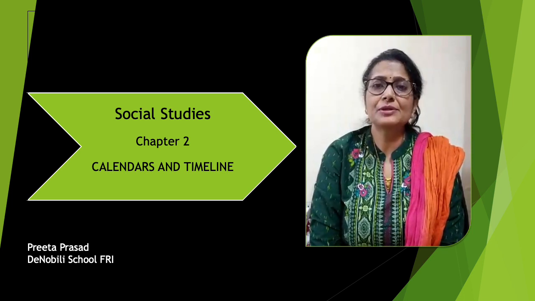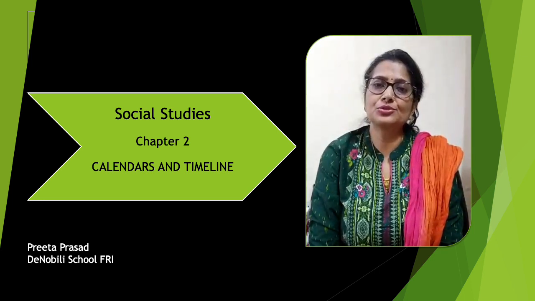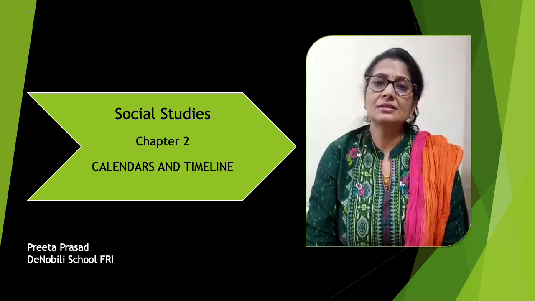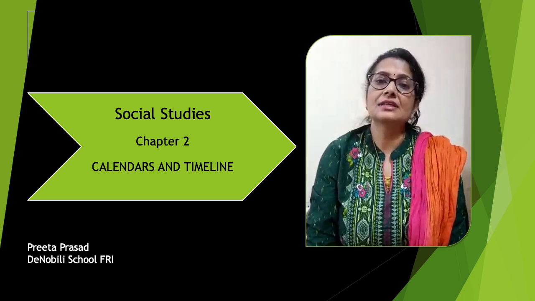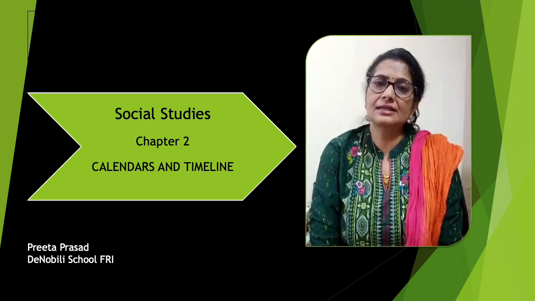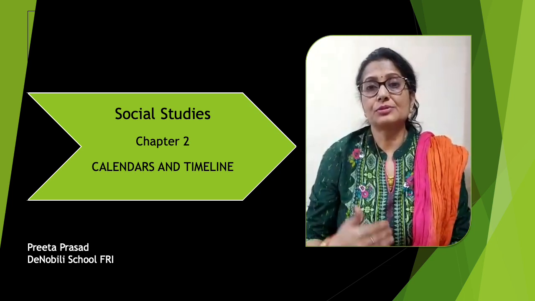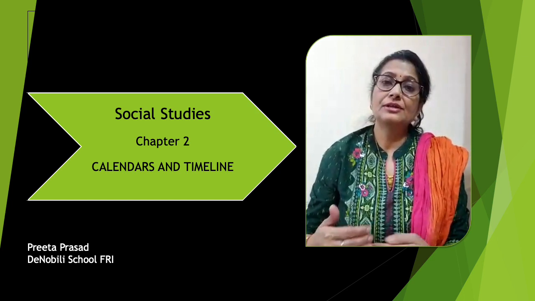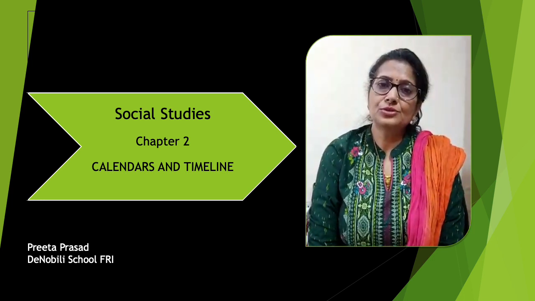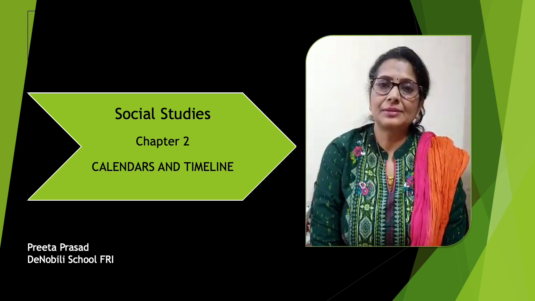We have already finished chapter 1, the sources of history, and today we are going to learn about chapter 2, that is calendars and timeline. In chapter 1, we learned about history, which is the study of our past. Now, to understand history better, we need to understand the concept of time. We need to understand the concept of chronology and how events take place in sequence. In this lesson, we are going to learn about calendars and we are also going to learn about timeline.